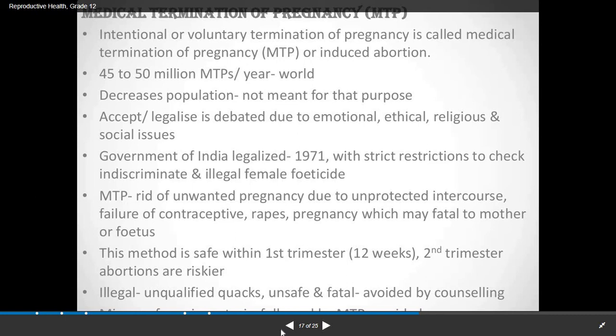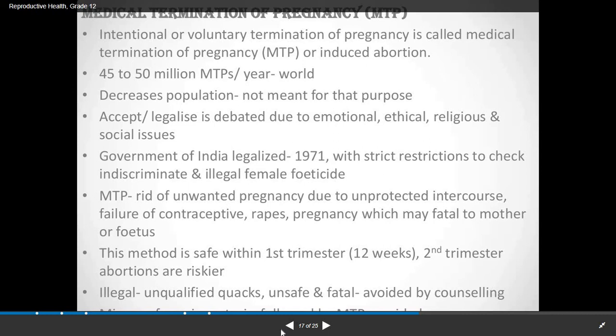Then in case of rape, and pregnancy which may be fatal to mother and fetus. Mother and fetus means either the mother is experiencing some kind of disease or the developing embryo has some kind of genetic disease. Further, it may be more dangerous to the child in the future, that it may develop severe symptoms of that disease and the child's survival is at risk. So in all these cases MTP is considered.